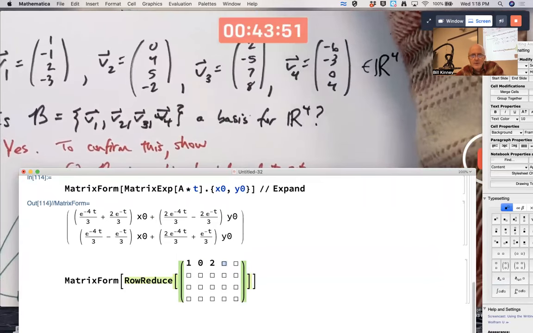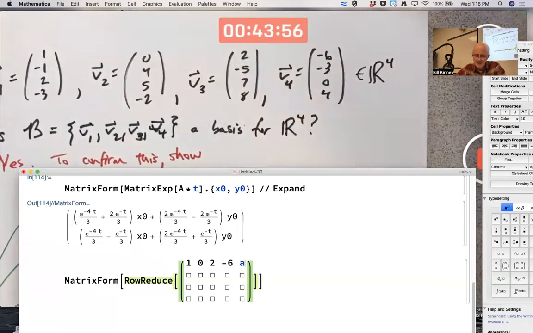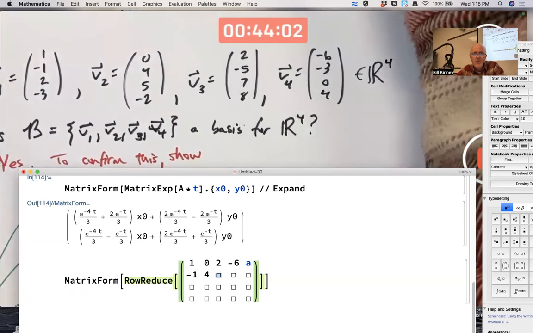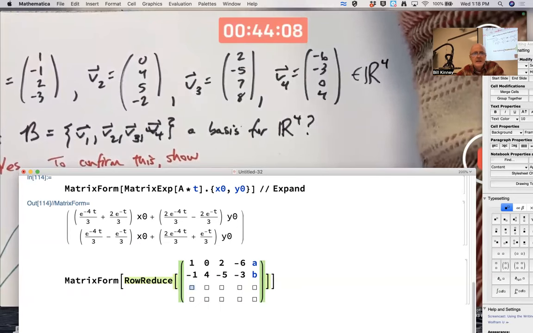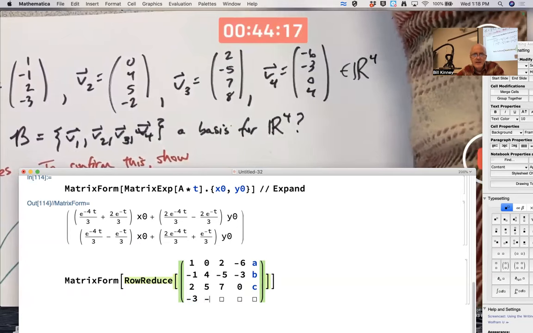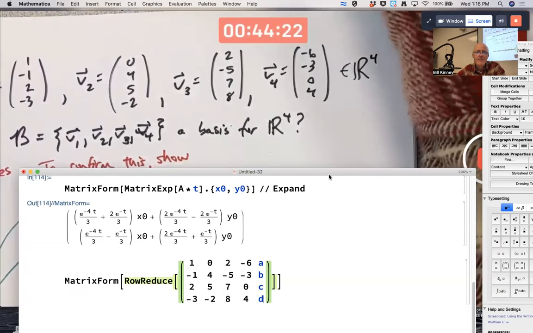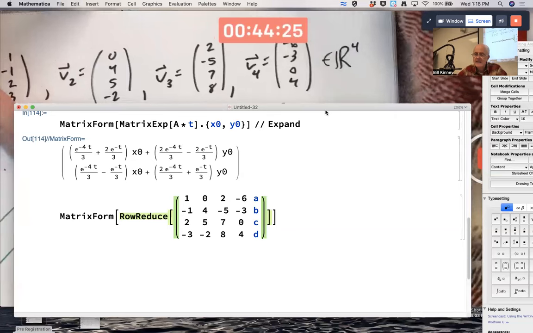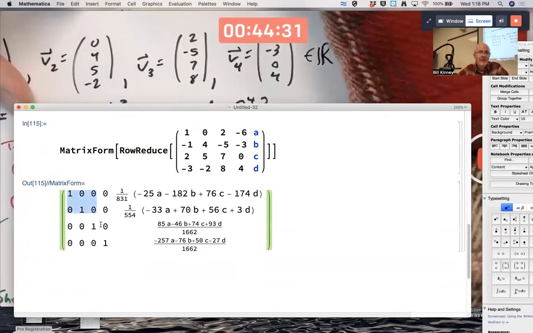1, 0, 2, -6, A. I looked at the first components there, and then an A. Second components, -1, 4, -5, -3, B. Third components, 2, 5, 7, 0, C. Fourth components, -3, -2, 8, 4, D. So unless I'm very unlucky, what I said will happen will happen. Yep. There's my identity matrix.